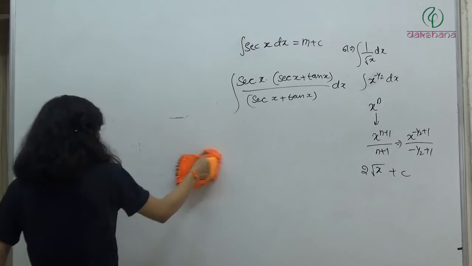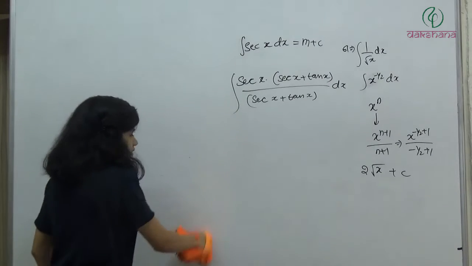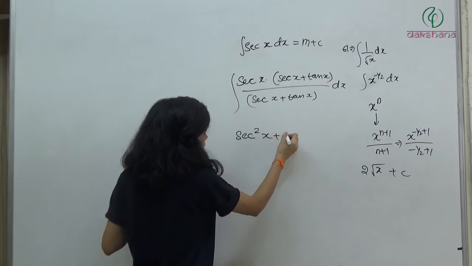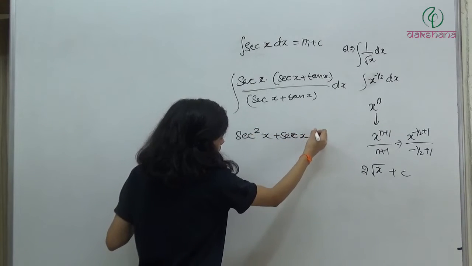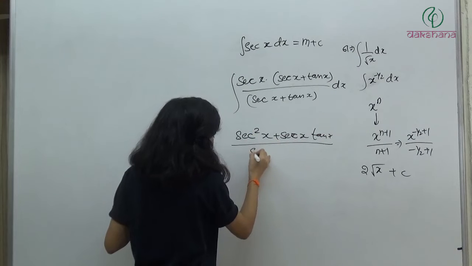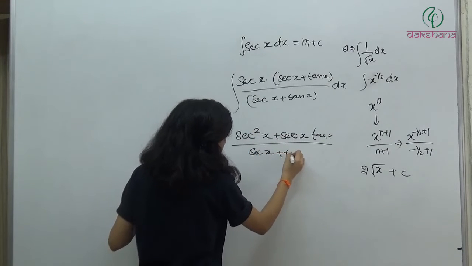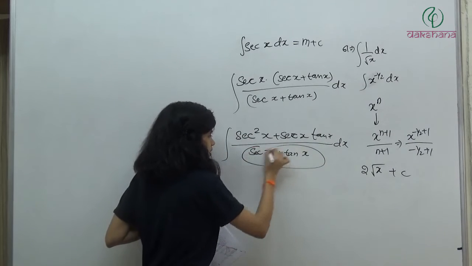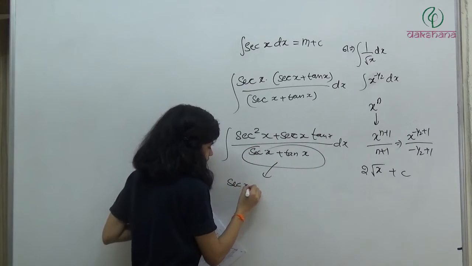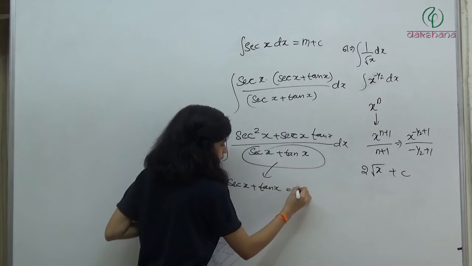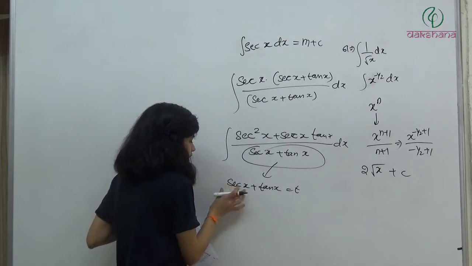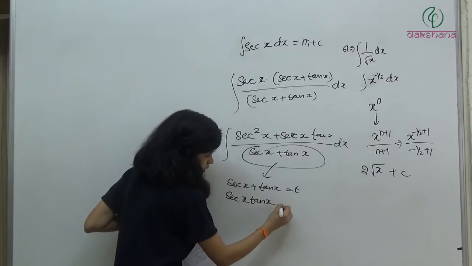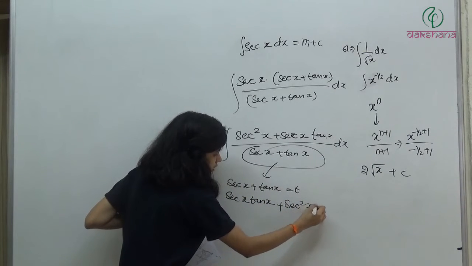ऊपर क्या करेंगे, हम sec को अंदर मल्टीप्लाई करेंगे and then ऊपर क्या जाएगा, sec square x plus sec x tan x divided by sec x plus tan x dx. अब क्या करेंगे, take this as t, sec x plus tan x is equal to t. So if you differentiate this, differentiation of this will be sec x tan x plus differentiation of this will be sec square x is equal to,